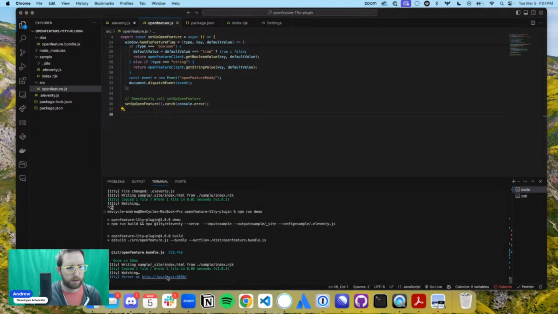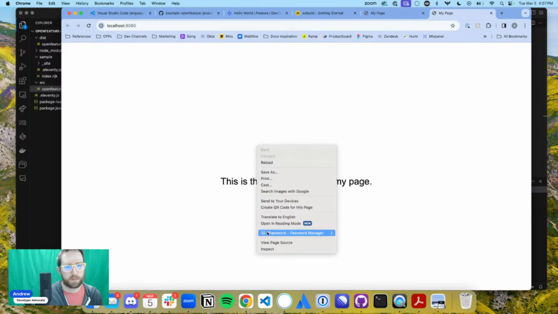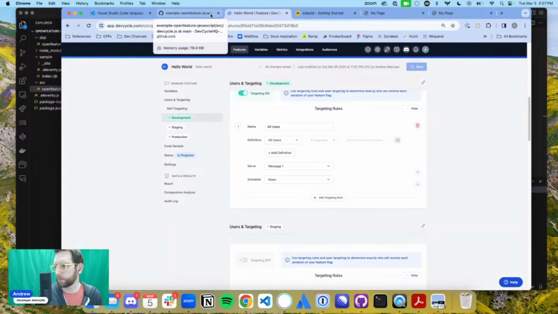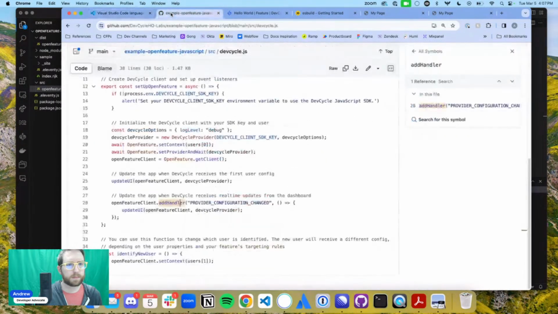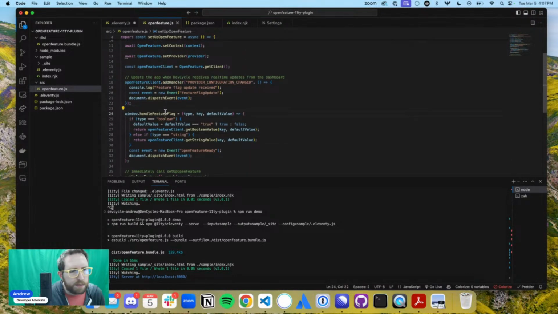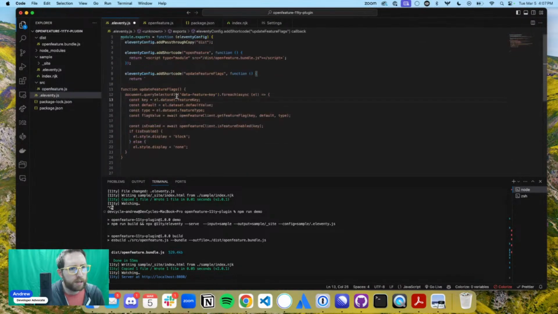Great. Awesome. What's happening here? Console. Okay, it's not going to do any console stuff, but it is going to do an event. And then back over in my Eleventy, I'm going to add an event listener, and I'm just going to run a command to show this. So hold on. OpenFeature Eleventy. Here we go.